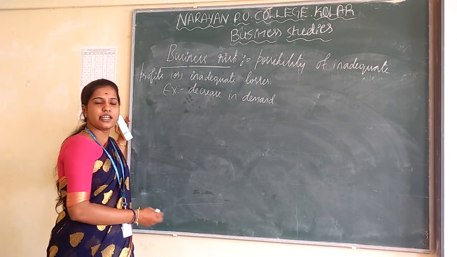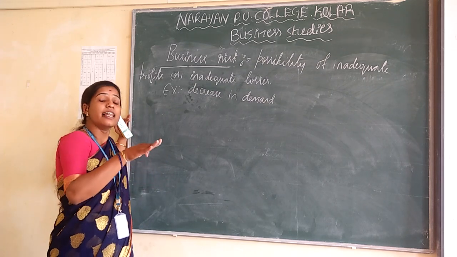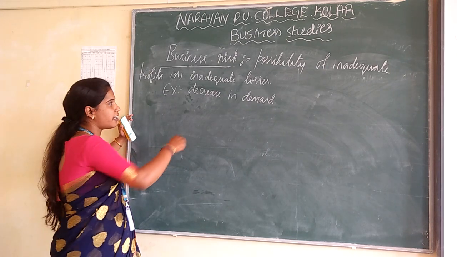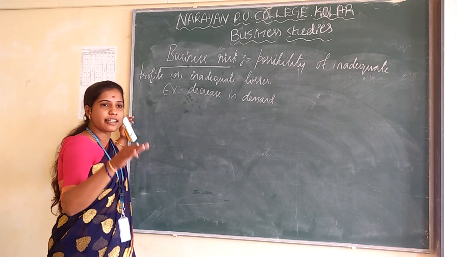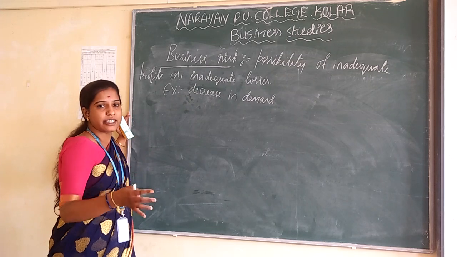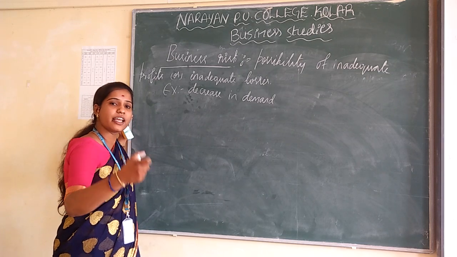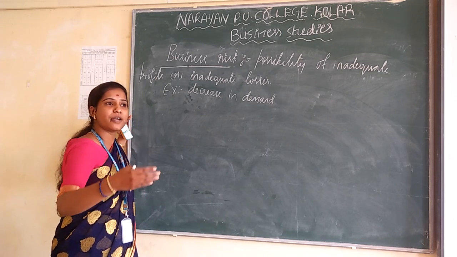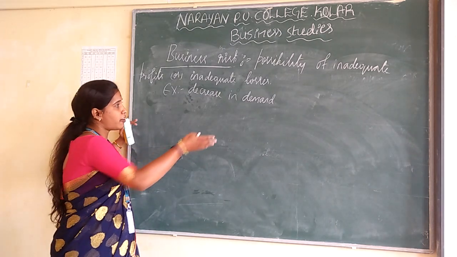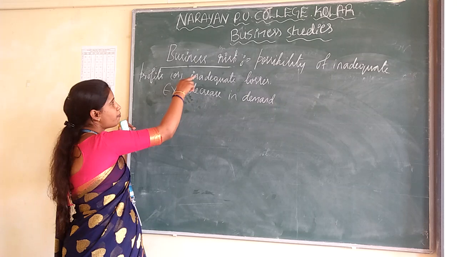In the previous days, Nokia phones had more demand, but nowadays Nokia phones have less demand, and Oppo or Vivo have a good demand. What happened to the Nokia phones? Their demand decreased due to customer taste and preferences. Nowadays customers care about their selfies, so they change their demand and adapt to Oppo and Vivo. Because of that, Nokia phone demand decreases. That is the best example for business risk.